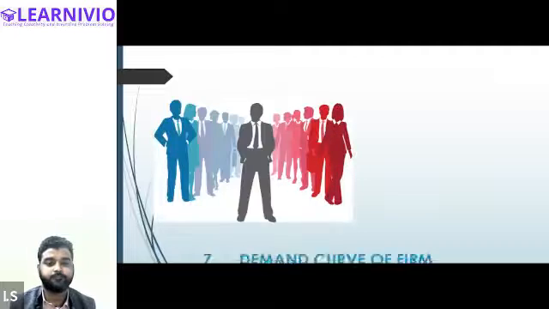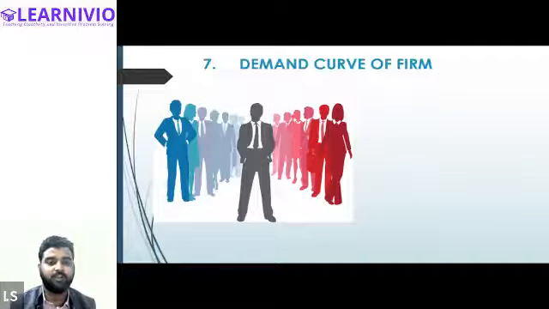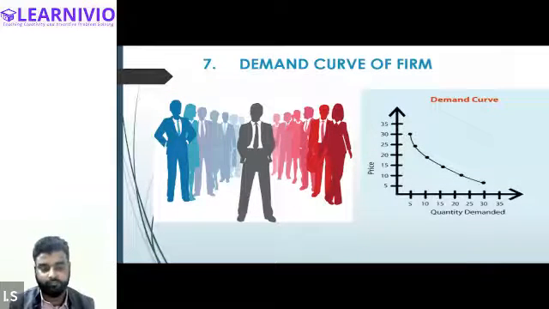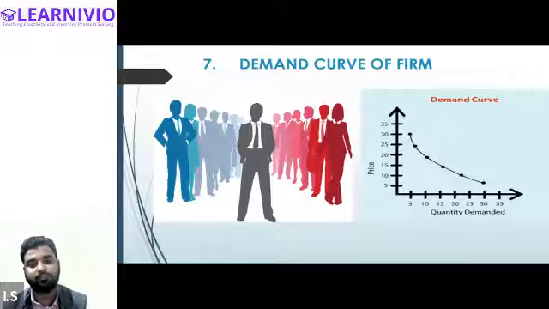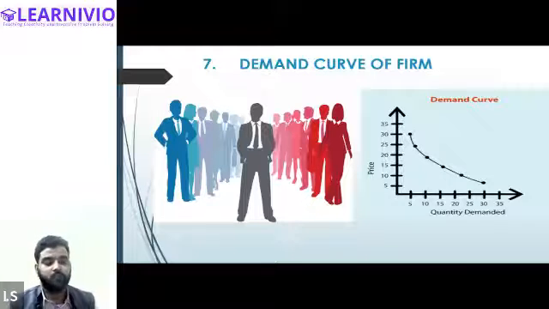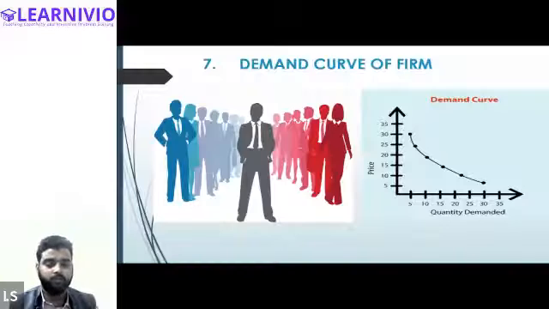Next is what kind of demand curve will be here in the monopolistic competition. Demand curve will always be downward sloping, right? Tell me, what kind of demand curve will it have? Downward sloping.